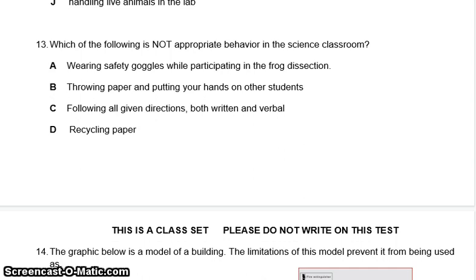13. Which of the following is not appropriate behavior in the science classroom? A. Wearing safety goggles while participating in the frog dissection. B. Throwing paper and putting your hands on other students. C. Following all given directions, both written and verbal. Or D. Recycling paper. Which one is not appropriate?